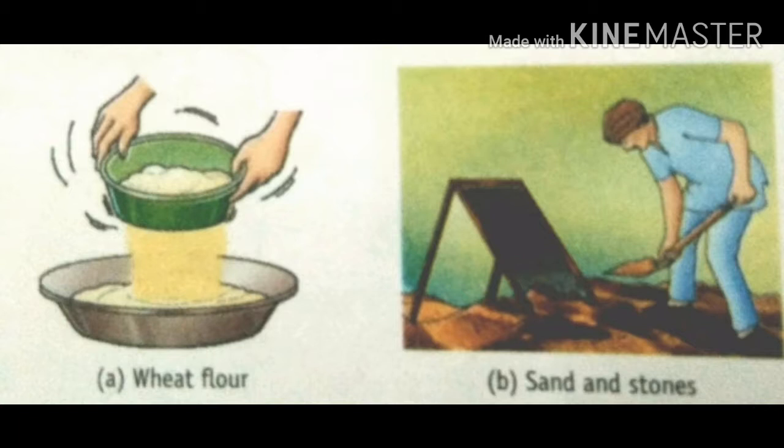The mixture is put in a sieve and the sieve is moved back and forth continuously.